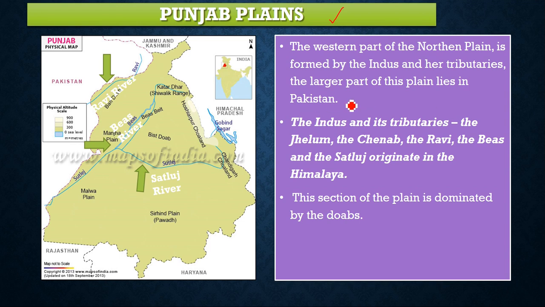The larger part of the plain lies in Pakistan because the river Indus is in Pakistan. The Indus and its tributaries, the Jhelum, the Chenab, the Ravi, the Bias, and the Sutlej, originate in the Himalaya. The section of the plain is dominated by the Doabs. What is a Doab? Doab is an area between two rivers, right? Ab means rivers, Do means two. So in Punjab you'll see 5 rivers, so it's normally known as Punjab.